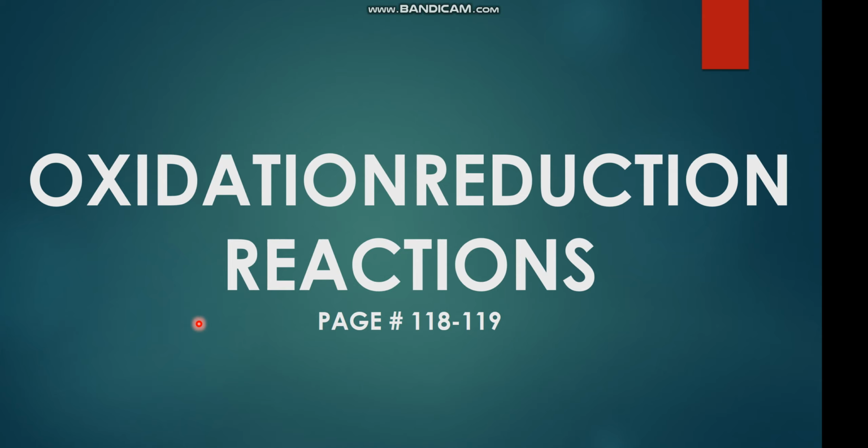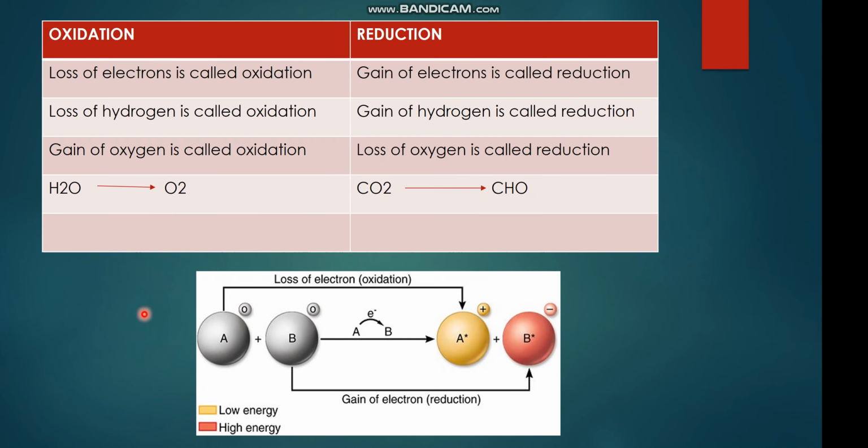At the end of this lecture you will be able to understand the difference between oxidation and reduction reactions, and recognize how oxidation reduction reactions play a significant role in life processes. Oxidation reactions are those reactions in which a loss of electron takes place, and whenever in a chemical reaction there is a gain of electron, it is known as reduction.